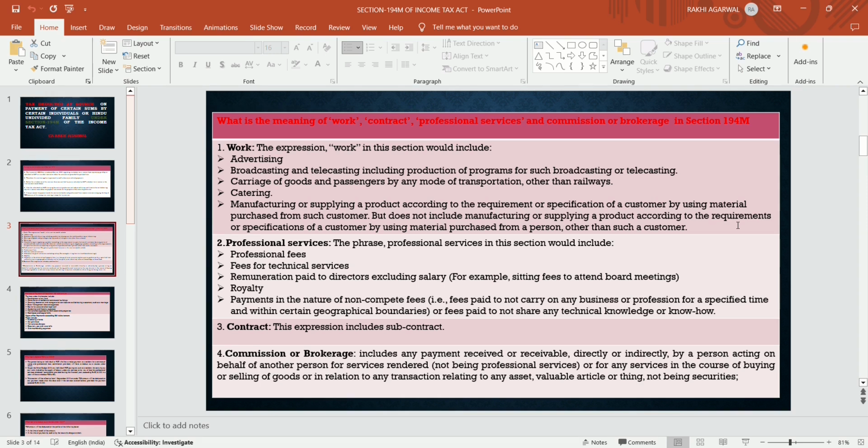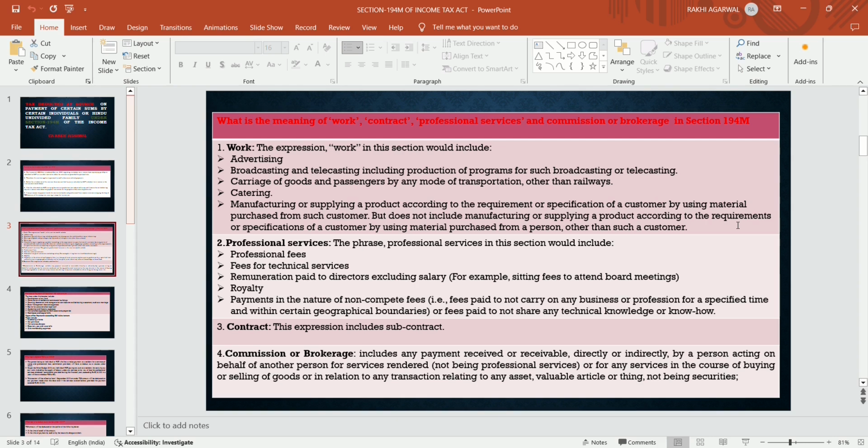Professional service in this section will include professional fees, fees for technical service, remuneration paid to director, excluding salary. For example, if the director has attended a board meeting, that is sitting fees if paid, and if that sitting fees in the whole financial year exceed 50 lakhs, royalty if exceed 50 lakhs, payment in the nature of non-compete fees.